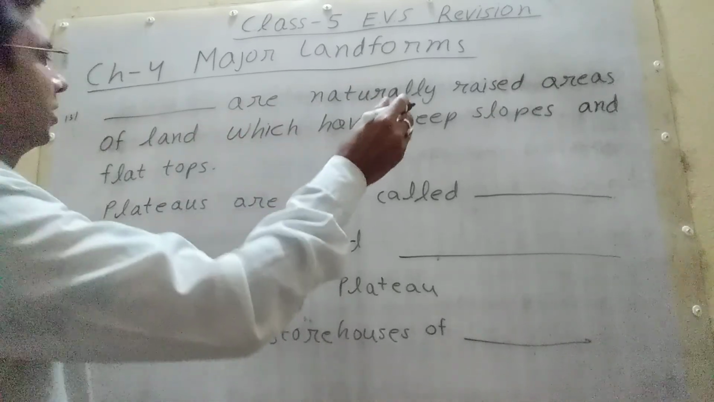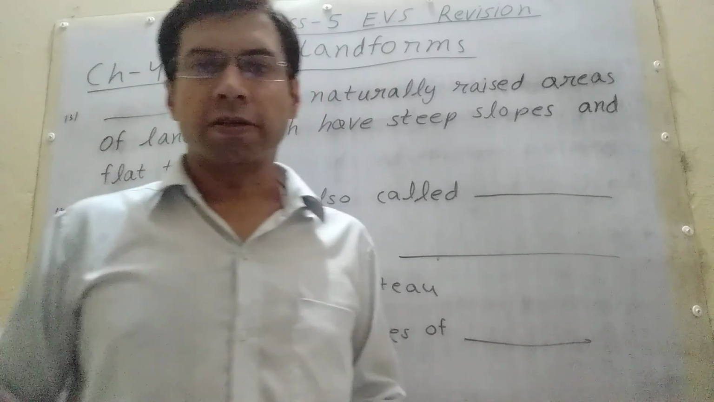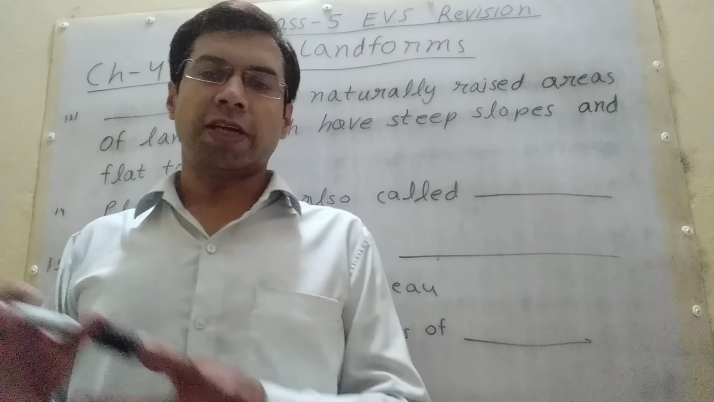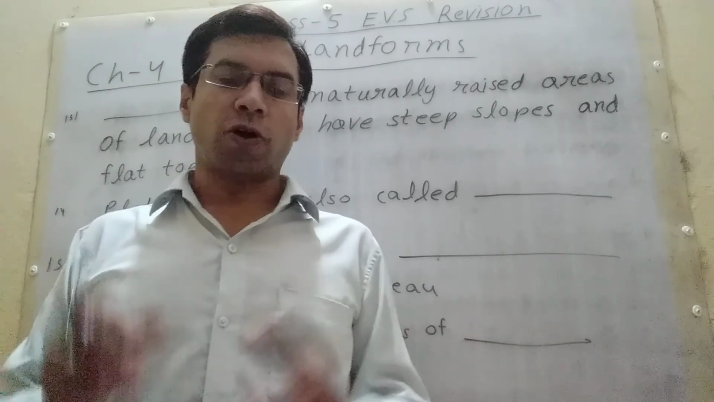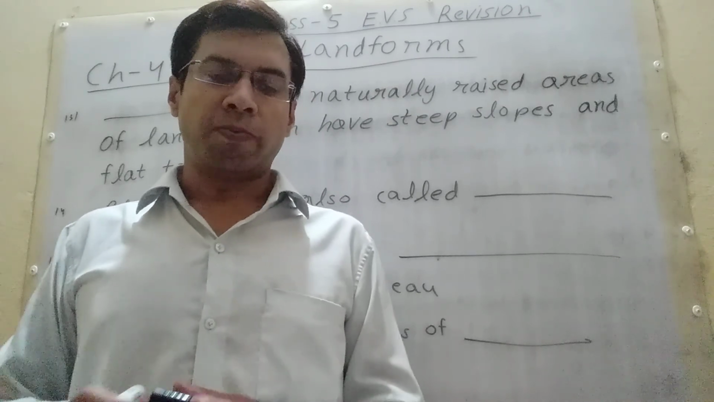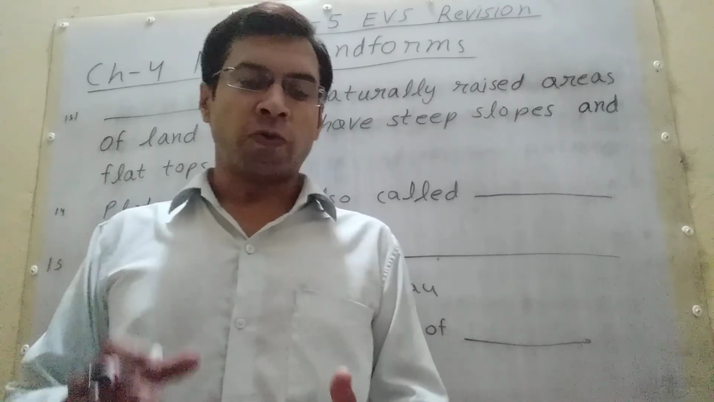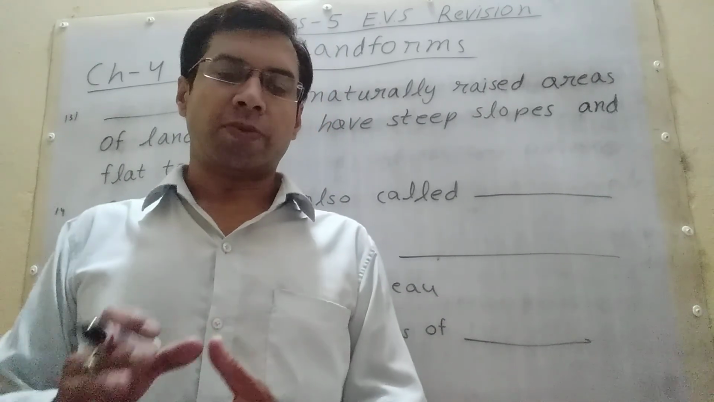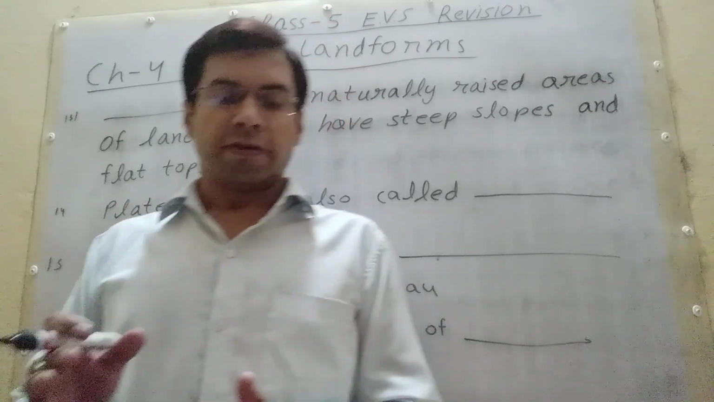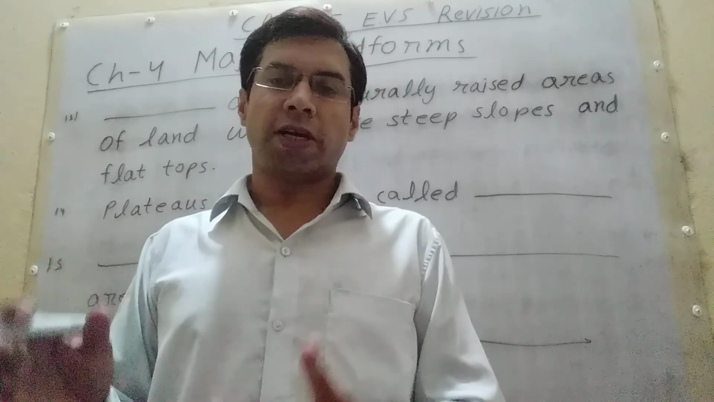These are naturally raised areas of land which have steep slopes and flat tops. So student, plateaus. Plateaus are naturally raised areas of land which have steep slopes and flat tops. They are also called tablelands because they resemble a table. Plateaus are formed when hot magma inside the earth moves upward with great force but does not erupt. Portions of the earth get raised to form plateaus. The Deccan Plateau is a common example. There is one more plateau, the Chota Nagpur Plateau.